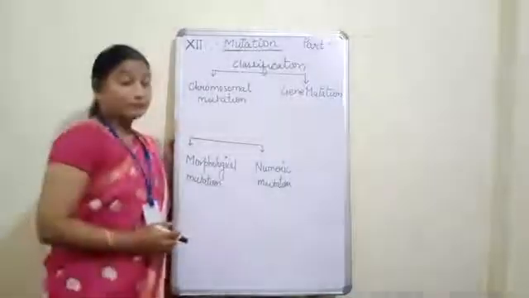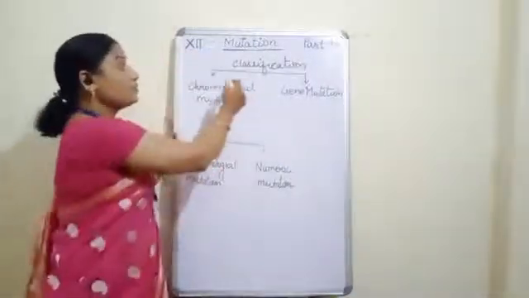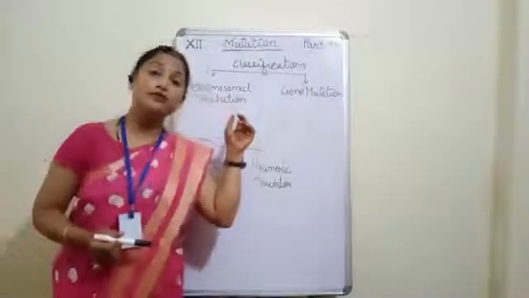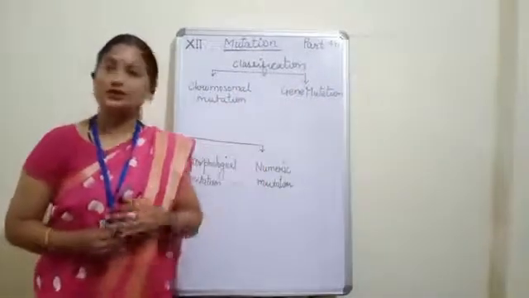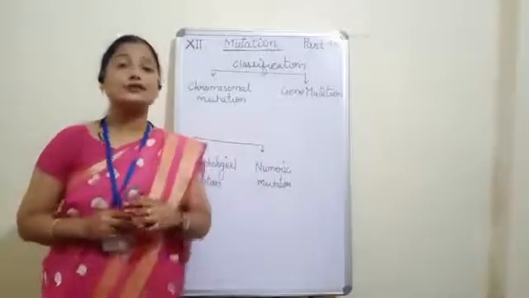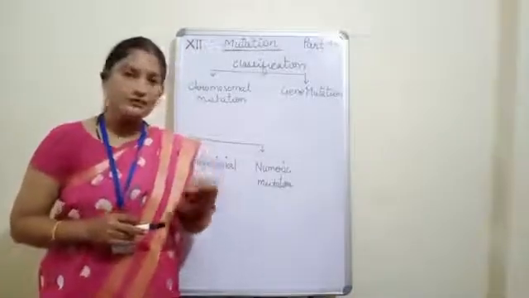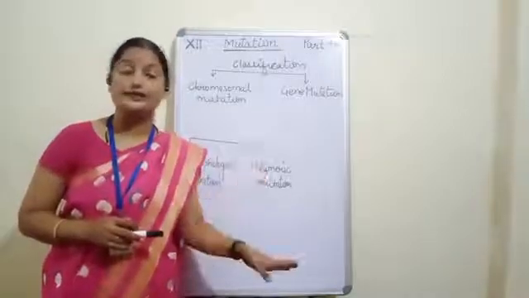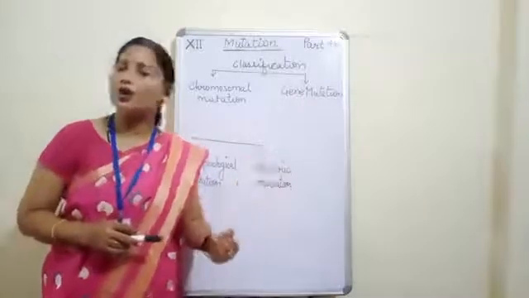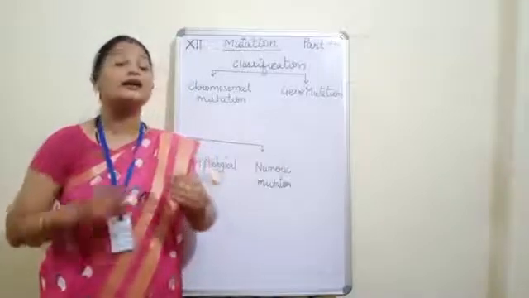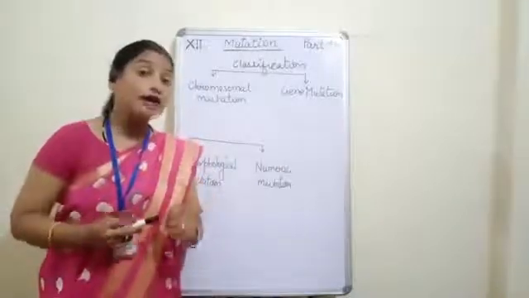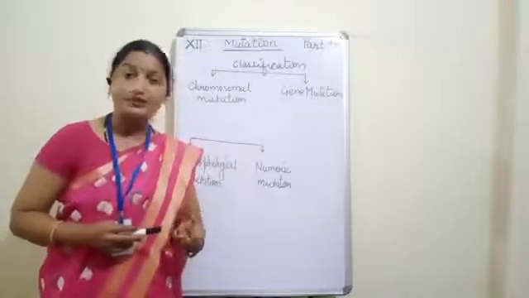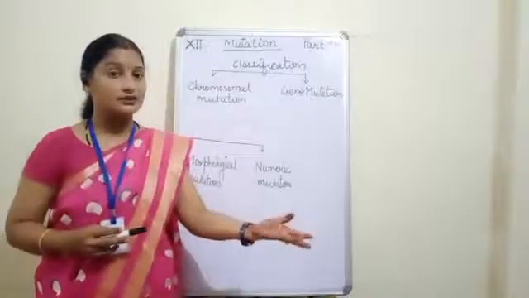Now see, we can classify mutation into two. Number one is chromosomal mutation and number two is gene mutation. Now see children, mutation means, clear, that is, if there is any sudden change in the genetic makeup. And we all know that chromosomes are the carrier, or the vehicle, of the gene, and they carry this gene from one generation to the other generation.